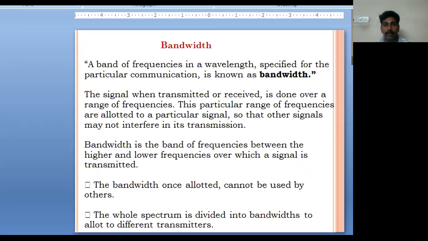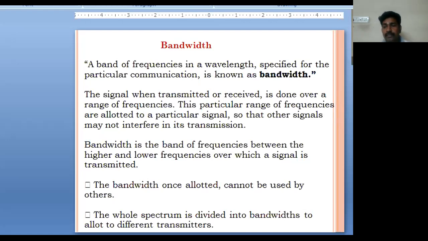Next, we'll discuss bandwidth. We know that bandwidth, a band of frequencies in a wavelength specified for a particular communication, is known as bandwidth. For example, when the signal is transmitted or received over a certain range of frequencies, that particular range of frequencies is allotted to a particular signal so that other signals may not interfere with its transmission. So bandwidth is the band of frequencies between the higher and lower frequencies over which a signal is transmitted.